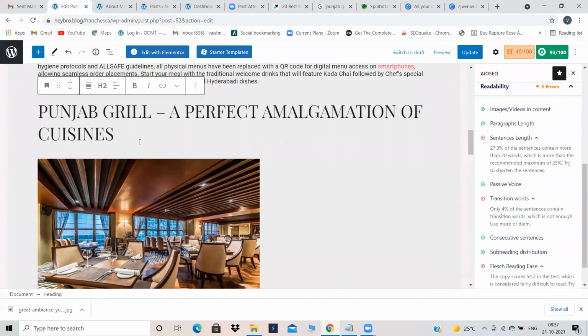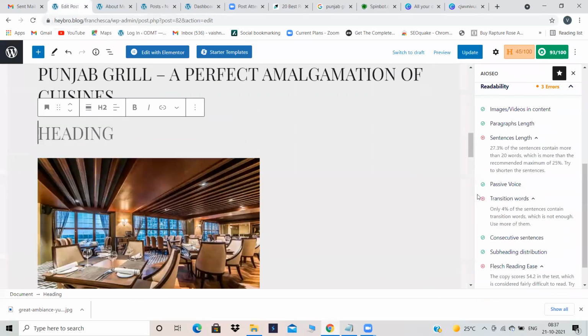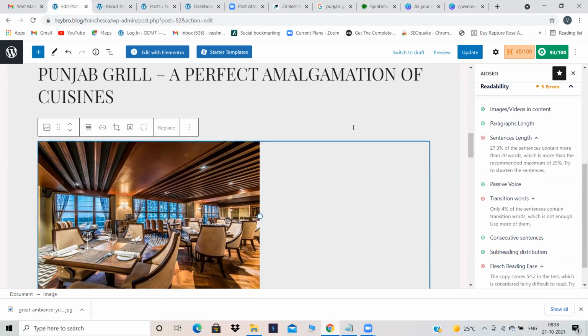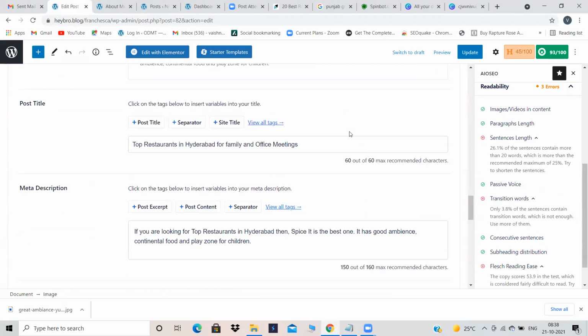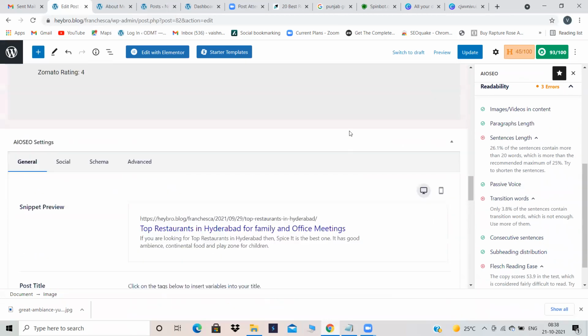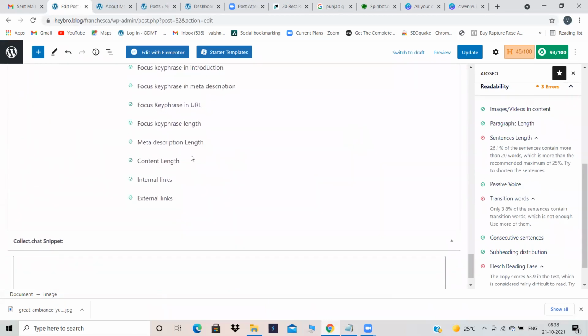Just click on enter, choose heading. Instead of H2, give it as H3 and give the top. You can form a sentence, but I'm not forming a sentence. See, what is the need for me to form a sentence? I want to rank on SERP. That is my thing. You form a sentence, you don't form a sentence. For a user, it will not look good, but it's okay for now. Our content length is also good now.